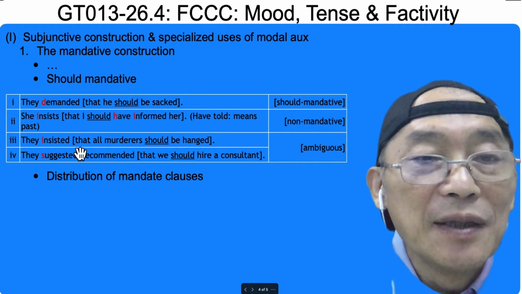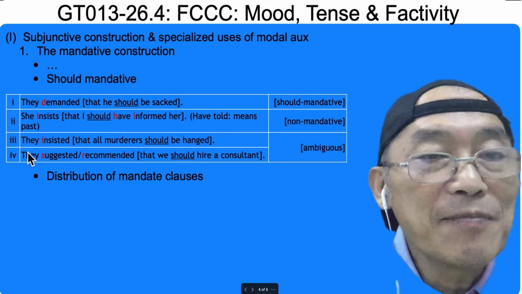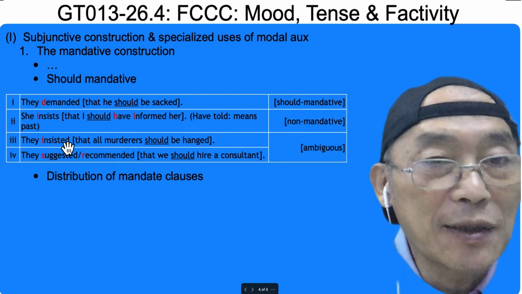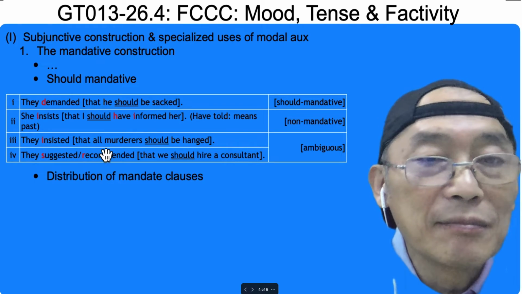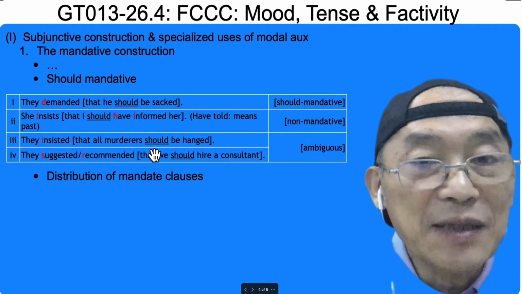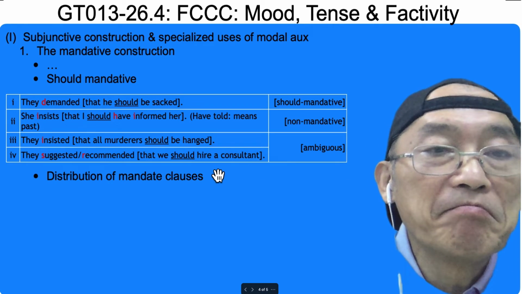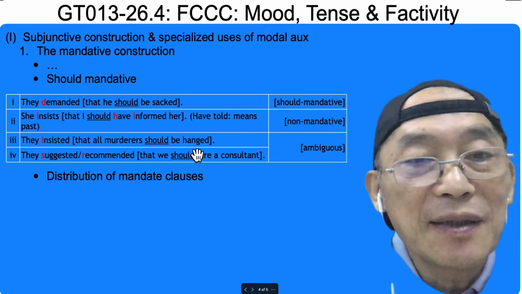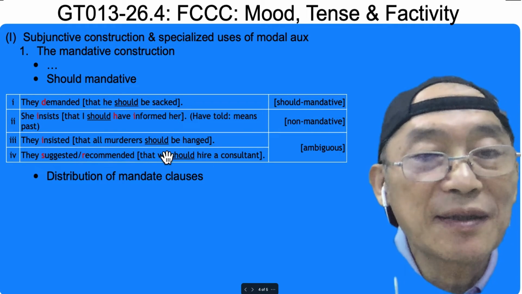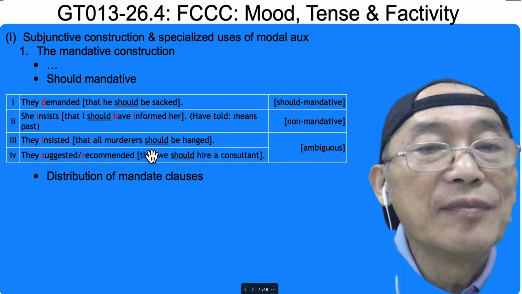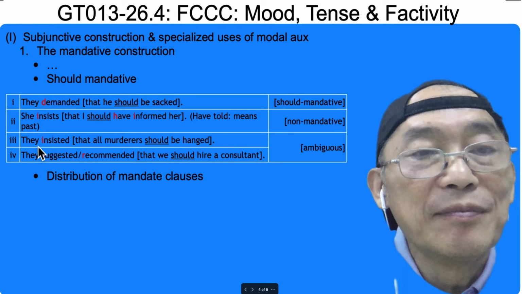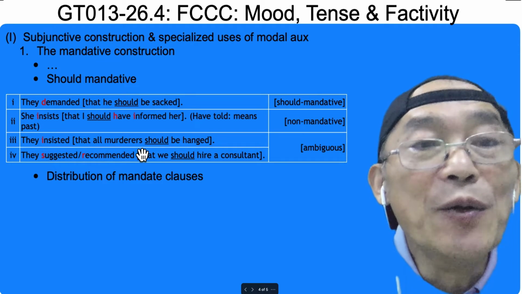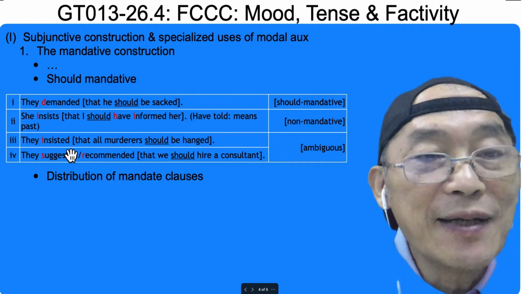Ambiguous. If it's mandative, then, for example, they are high-rank people who can order something. So they ordered that all murderers must be hanged. That's mandative. And they insisted this situation, this argument, happened, but they could be wrong. It could be their guess.